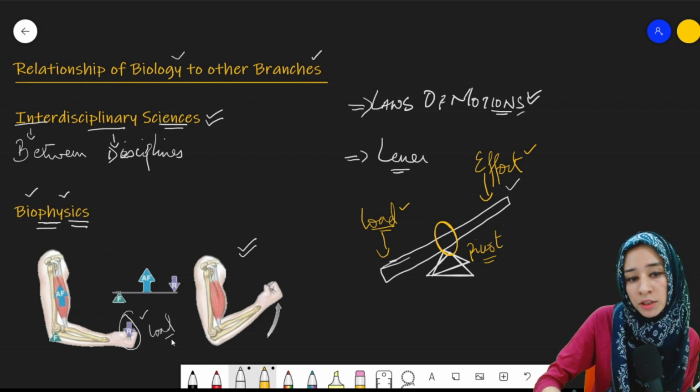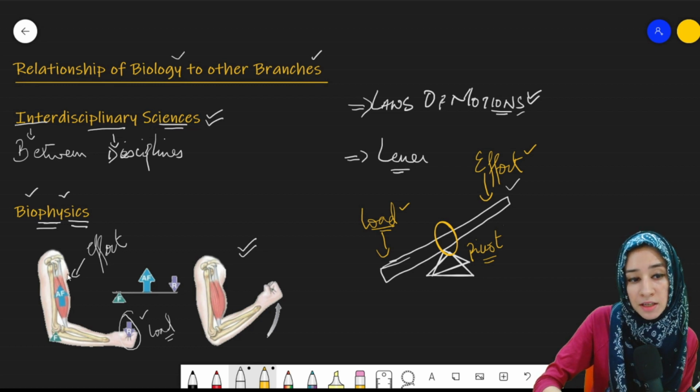The load is produced here. Where will the effort come from? The effort will be provided from the biceps. These biceps will provide the effort, and then this load, which is a book, will be carried, just like this.